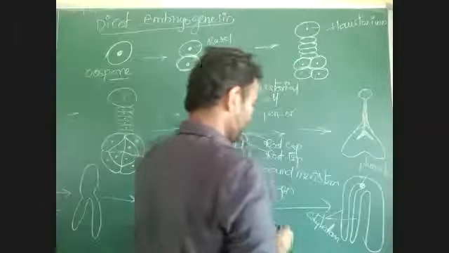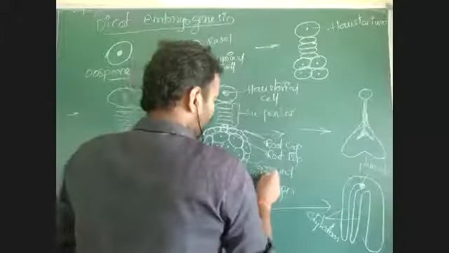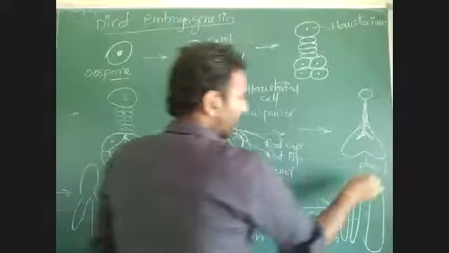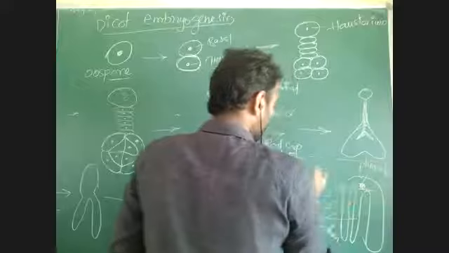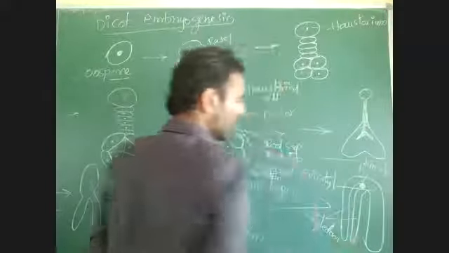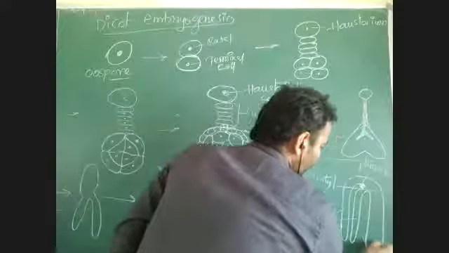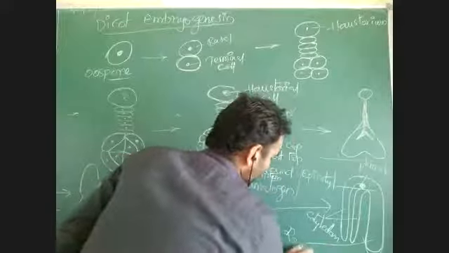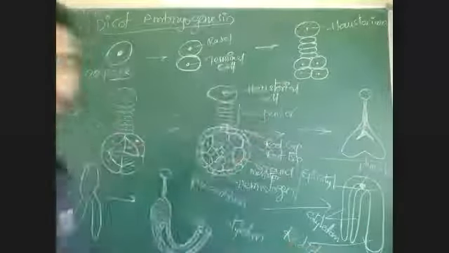No space, I'll write here. This is the ground meristem. This is the plumule, this part. This part is the epicotyl. Here there is presence of the radicle. What is the radicle responsible for? Root formation.